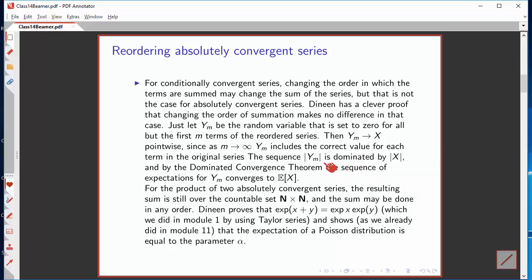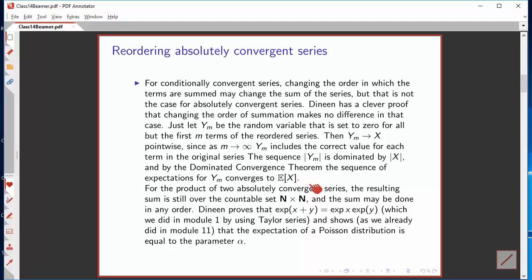Equally obviously, the sequence of absolute values for y sub m is dominated by the absolute value of x, and we know that this is integrable. So the dominated convergence theorem says the sequence of expectations for y sub m converges to the expectation of the random variable x. In other words, we get the same answer by summing the terms of the series in some different order.